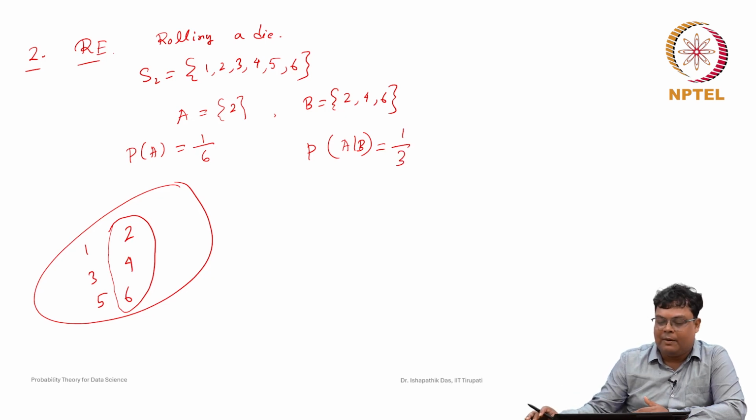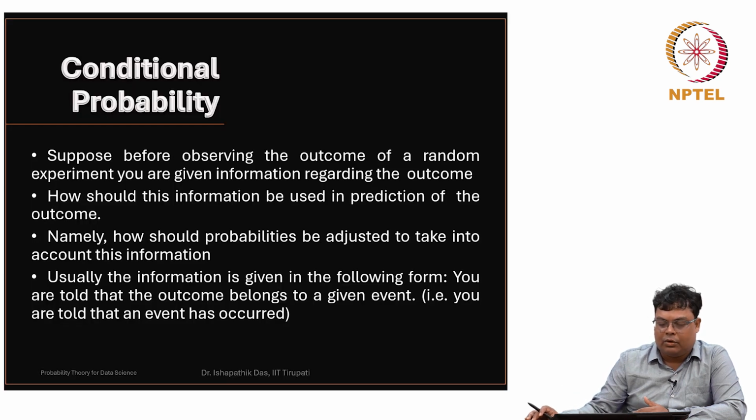Another example is written here. Suppose before observing the outcome of a random experiment, you are given information regarding the outcome. How should this information be used in prediction of the outcome? Namely, how should probabilities be adjusted to take into account this information? Usually, the information is given in the following form. You are told that the outcome belongs to a given event. You are told that an event has occurred, like here an even number occurred.